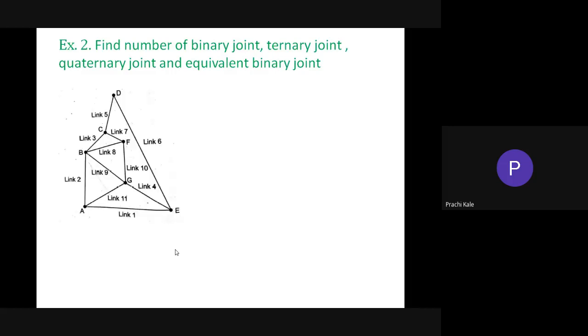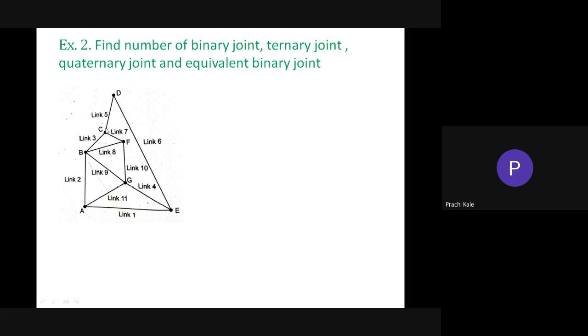So here you can check link at point A. So this is joint A. At point A, 3 links are connected, so this is a ternary joint. At E, 3 links are connected. This is a ternary joint. At point G, 4 links are connected, so this is a quaternary joint. At point B, 4 links are connected, so this is a quaternary joint.